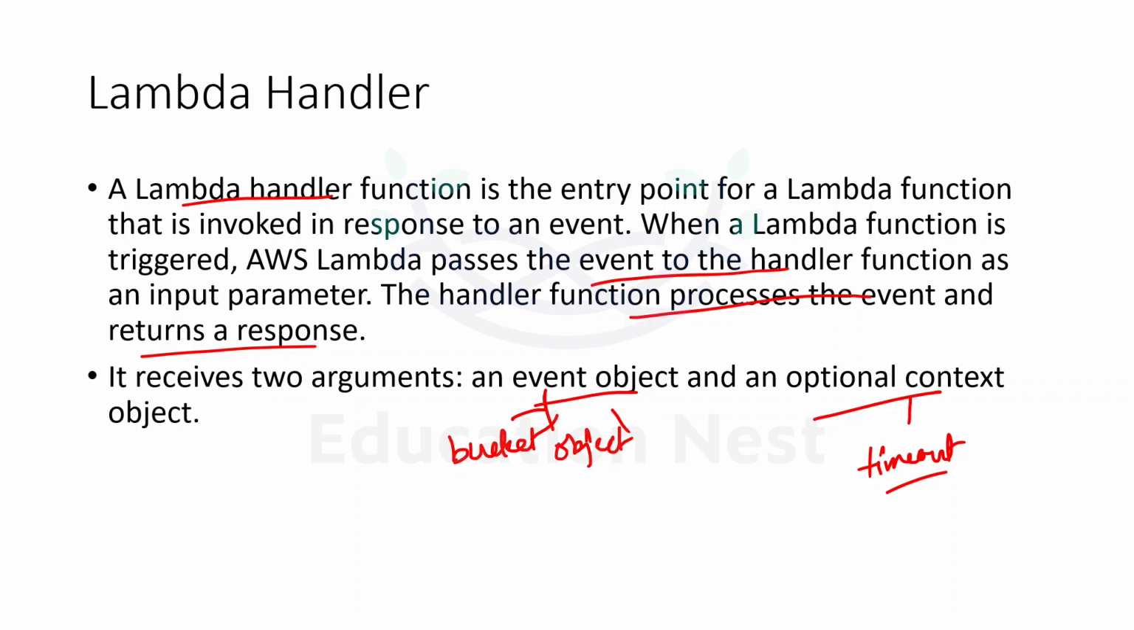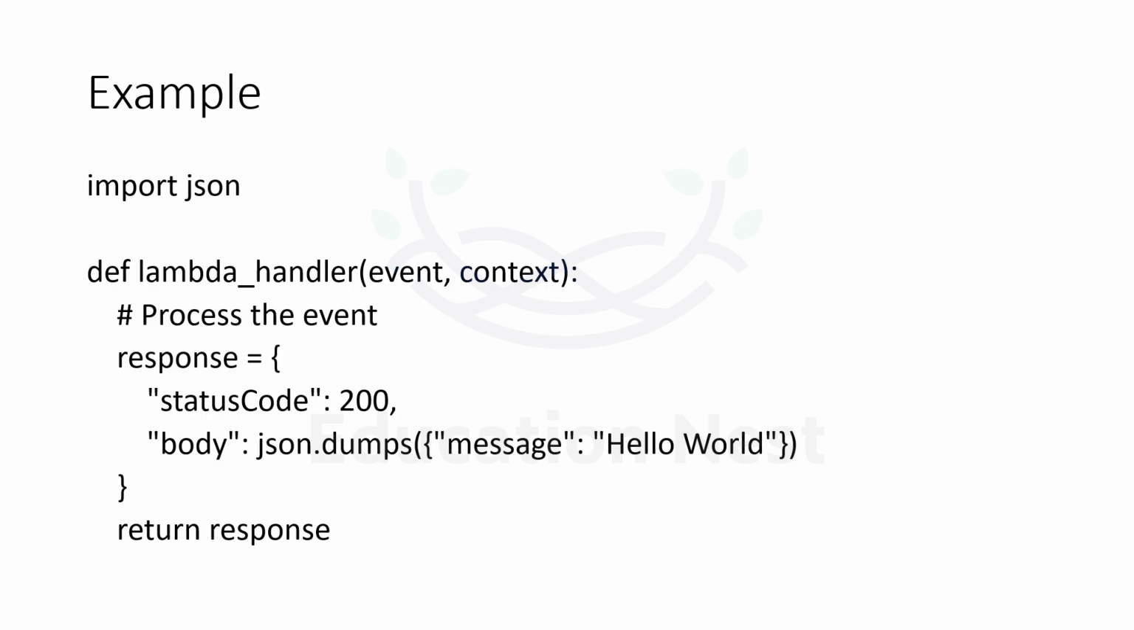So these are the two arguments that we have. Now let us see the example of this. So you can see this is the example for our Lambda. This is written in Python programming language. So what are we doing? We are importing the JSON from here. When we are importing the JSON, we are saying define the Lambda handler. So see, this is the function that I was talking about. This is the front door.